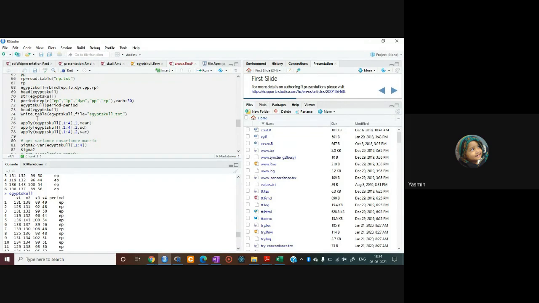So since we are interested in all the 4 columns, before the comma we just leave the space empty, then after the comma we write 1 colon 4, then square bracket close, comma 2. 2 stands for column and 1 stands for row, and we are interested in finding out the mean of the column, so we write 2 here. Then whatever you are trying to find out, if you try to find out mean, just write mean here. If you want to get the sum, just write sum. In such a way you can get the statistical summary of such data.